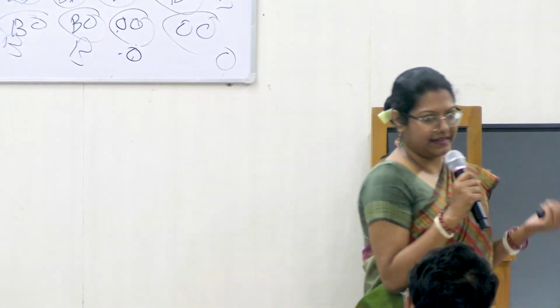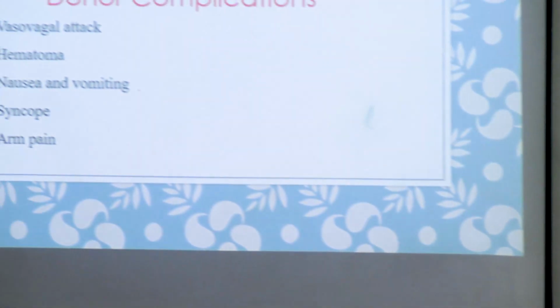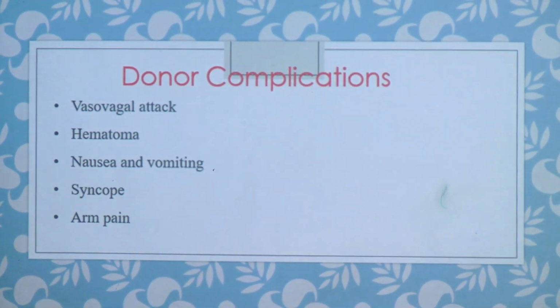Some donor complications are usually very rare. Sometimes they might feel a vasovagal attack, or some hematoma might form at the area where we have collected blood, or nausea, vomiting. They can experience arm pain for a few days after donation.